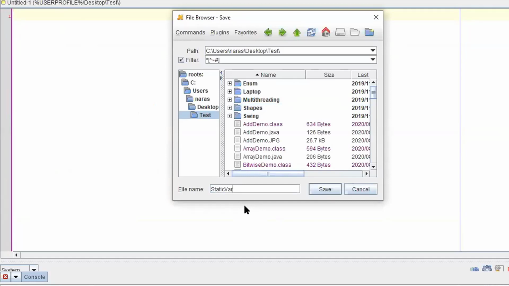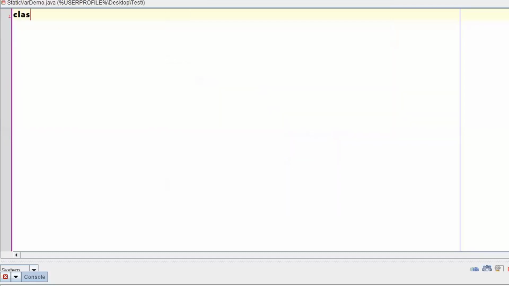StaticVarDemo.java. Class StaticVarDemo. Within this class, is it feasible to write public static void main(String[] args)?